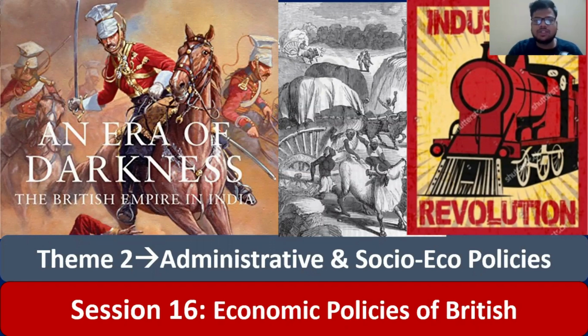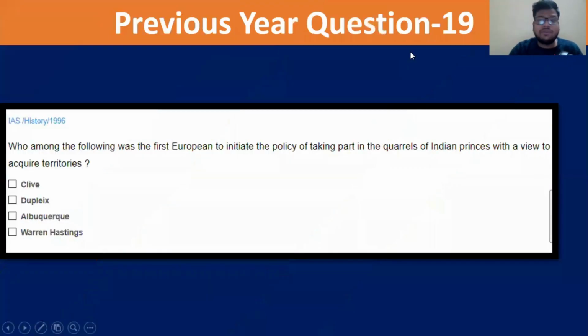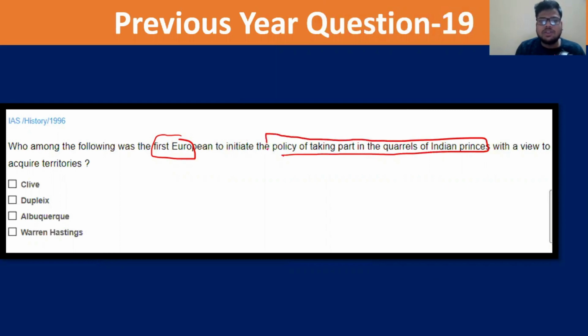So I'll keep some slides for the revision. But before that, let's do some questions. We have a lot of previous year questions today. I think 11, 12 previous year questions we'll discuss. Starting with the first one: which among the following was the first European to initiate the policy of taking part in the quarrels of Indian princes with a view to acquiring territories? You have to pause the video and try the answers, especially in the ones where I say so, because those questions we have already discussed.